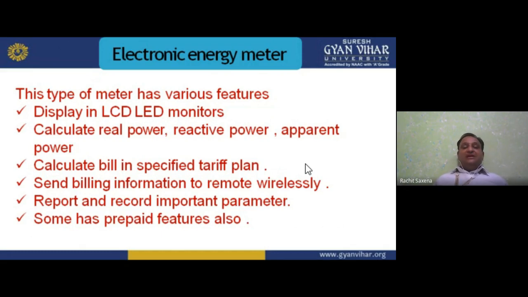It calculates the bill in the specified tariff plan. We can directly find out. Nowadays, a person will come to your house, take the reading, and feed it into the machine which they have. You will get the electronically printed bill of small size, and you can directly make the payment digitally. That is due to the electronic meter, but with the analog meter, we can say electromagnetic meter, we can't do it. It can also send billing information to a remote location wirelessly.